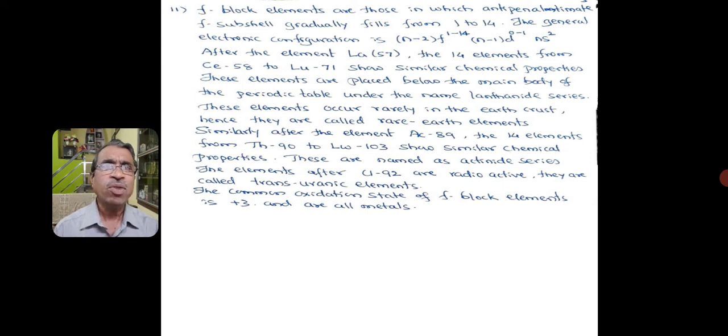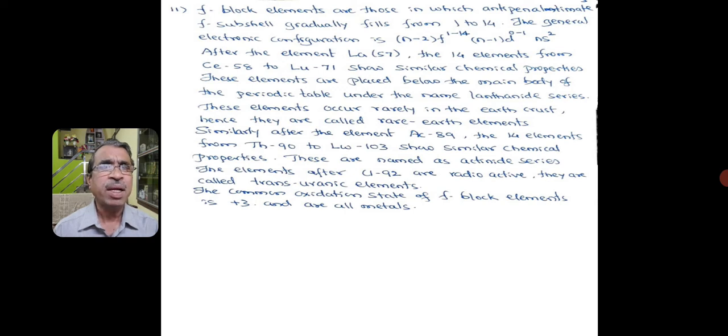After the element lanthanum 57, the 14 elements from cerium 58 to lutetium 71 show similar chemical properties. These elements are placed below the main body of the periodic table under the name lanthanide series. These elements occur rarely in the earth's crust in the form of their compounds. Hence, these are also called rare earth elements.